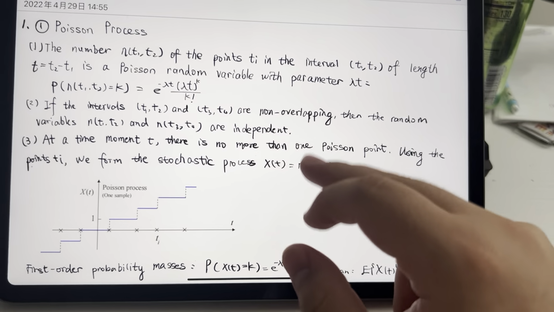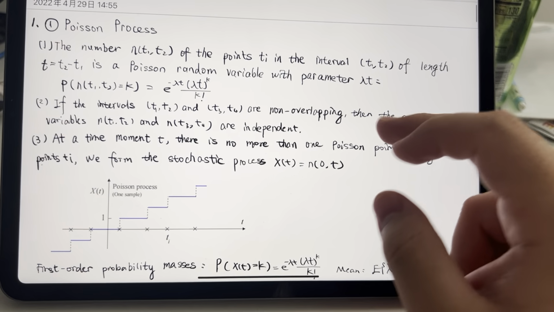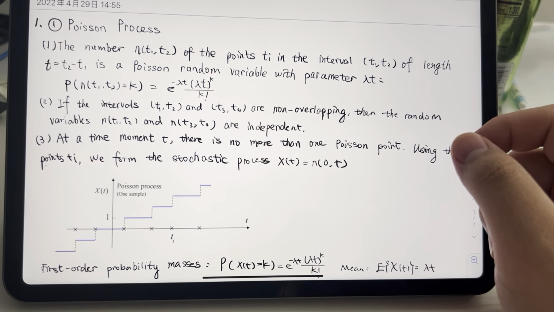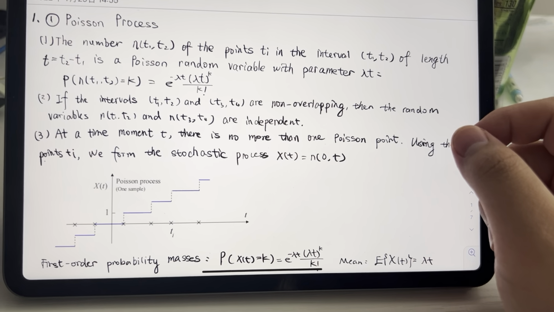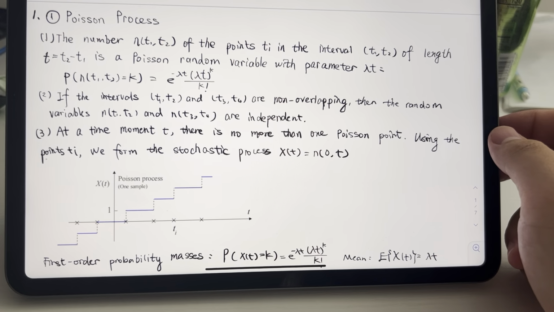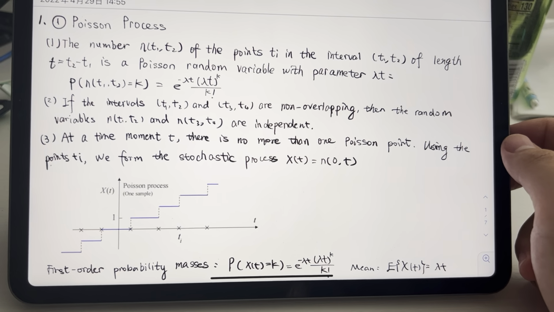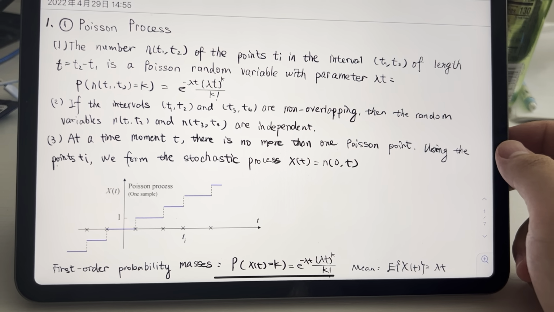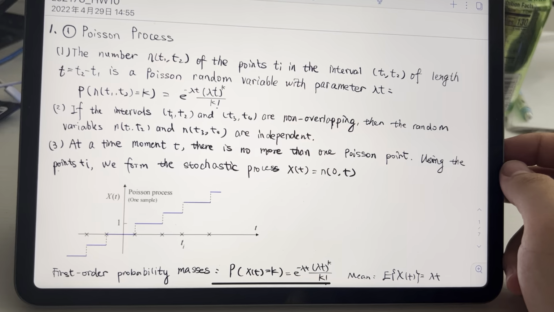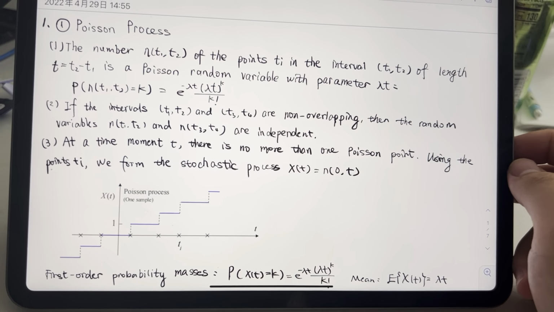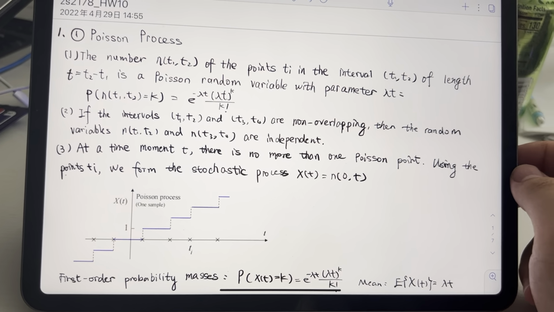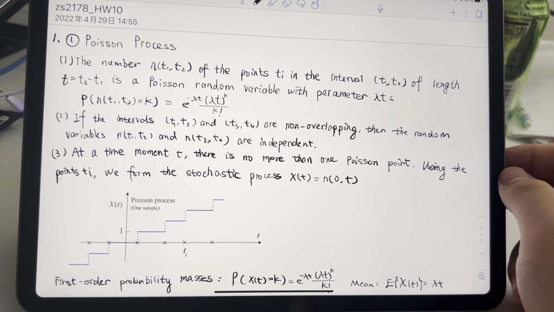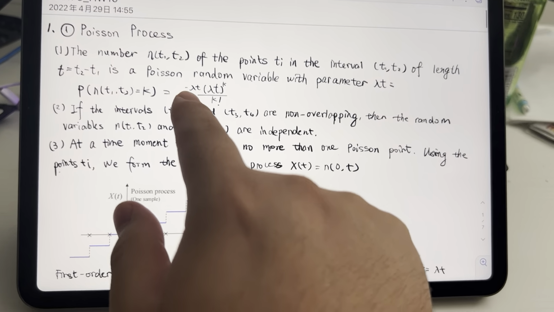For the Poisson process, first, the number n(t1, t2) of the points ti in the interval t1 to t2, of length t equals t2 minus t1, is a Poisson random variable with parameter lambda t. So the probability that n(t1, t2) equals k can be rewritten like that.